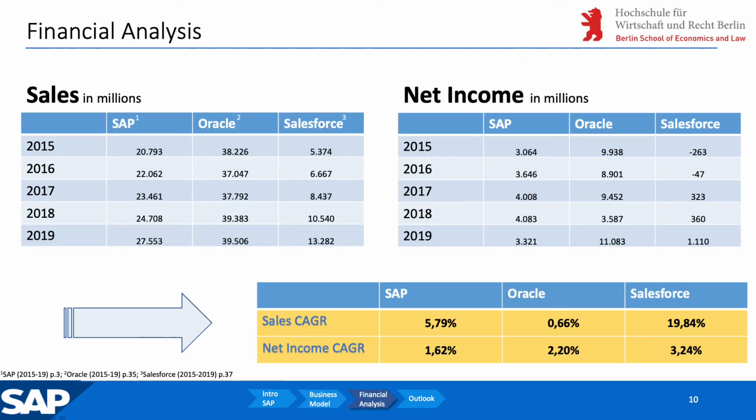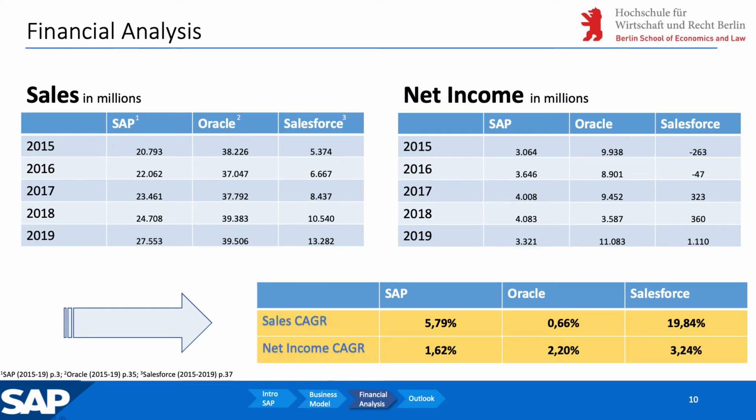Now let's have a look at the financial analysis. A good starting point here is the horizontal and vertical analysis of the income statement. So let's start with the horizontal one. This analysis is an approach used to analyze financial statements by comparing specific financial information for a certain accounting period with other information over time.